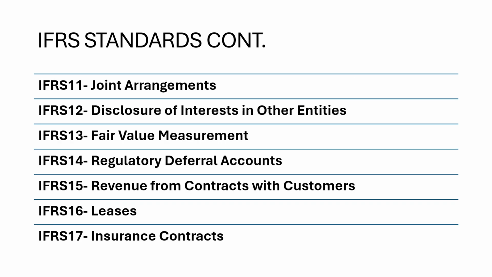IFRS 11 is joint arrangements. IFRS 12 is disclosure of interest in other entities. IFRS 13 is fair value measurement. IFRS 14 is regulatory deferral accounts. IFRS 15 is revenue from contracts with customers. IFRS 16 is leases, and in the end IFRS 17 is about insurance contracts.